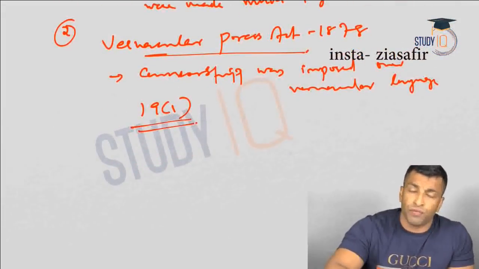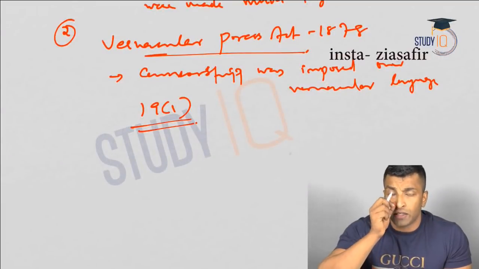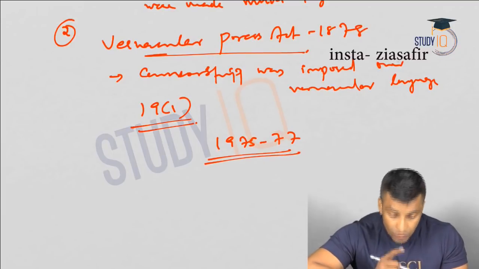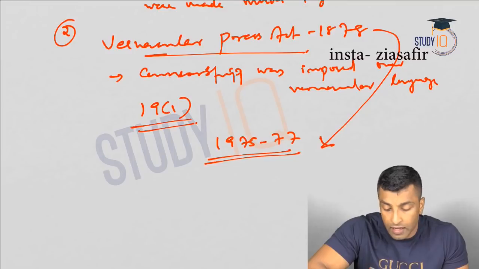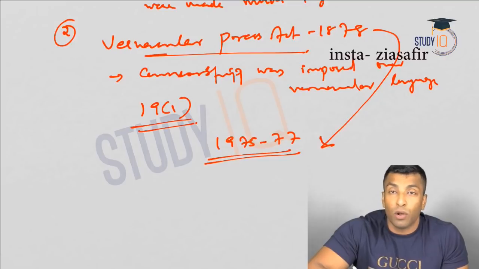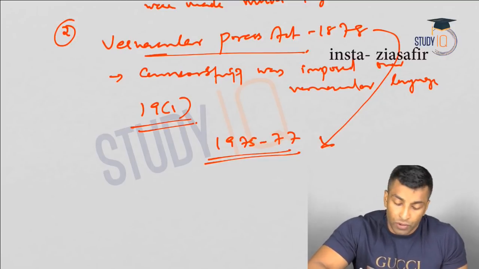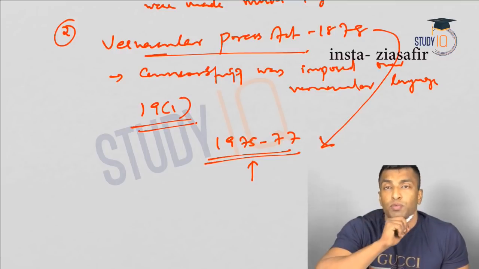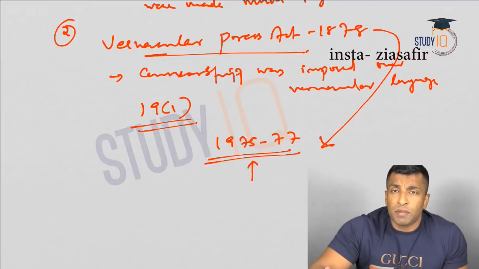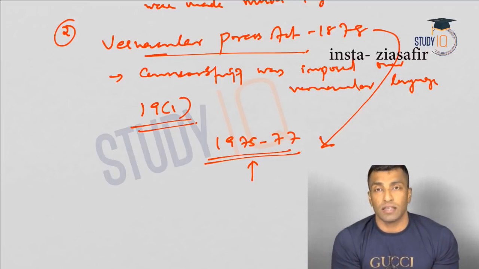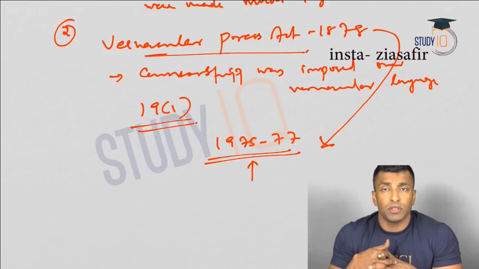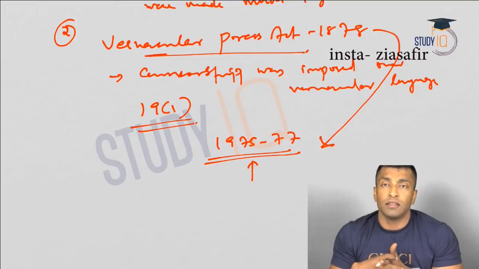The only major blot which happened after independence was in 1975-77, that is during the time of emergency. You can see almost 100 years, exactly 100 year celebration you can see. Okay, and in some cases Indira Gandhi was even compared with Lord Lytton because during that time also censorship was imposed on the newspapers. Okay, so this has to be made clear. Vernacular Press Act means the vernacular language newspaper has to pass through certain censors, and it was discriminatory because the same was not applicable in the case of English language newspapers, and the nationalists directly went against the government.